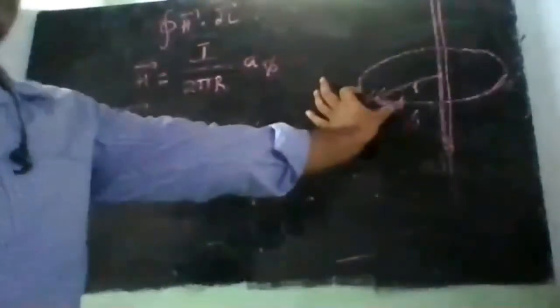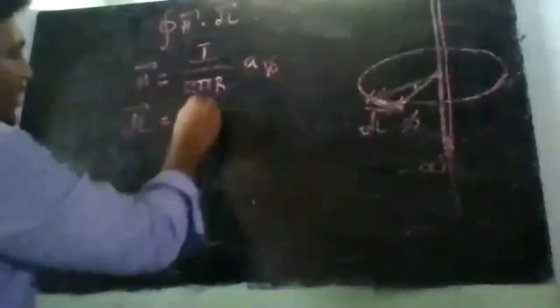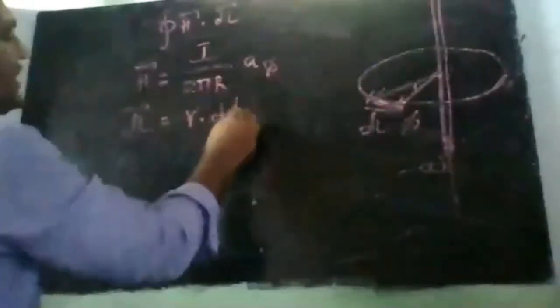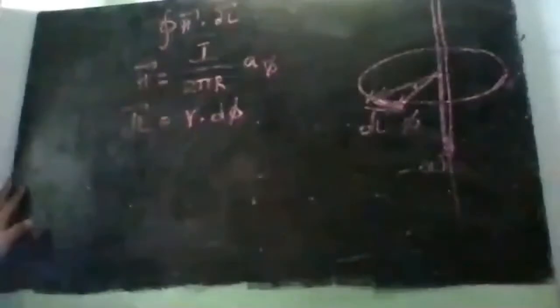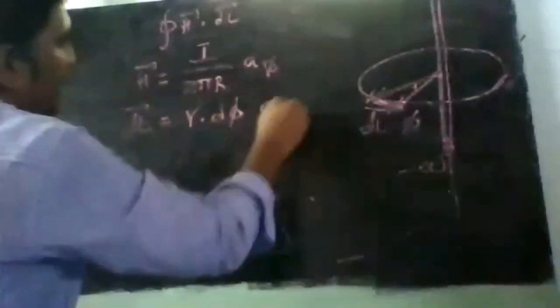What are the coordinates of the cylindrical coordinate system? We have z, we have r, and we have phi. We can observe that dl bar is nothing but the change along phi, so this is d phi. In the cylindrical coordinate system, the change along phi is represented as r d phi a phi.